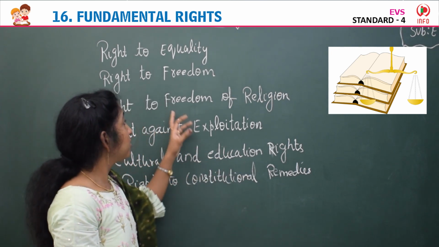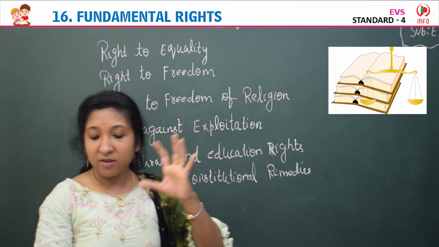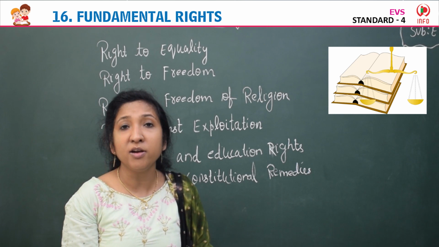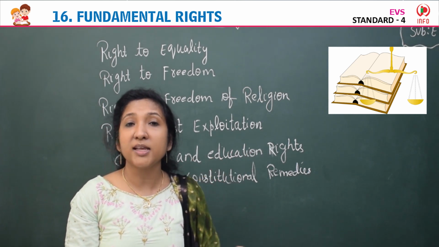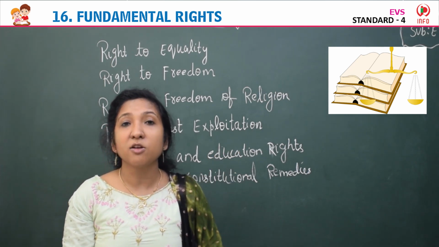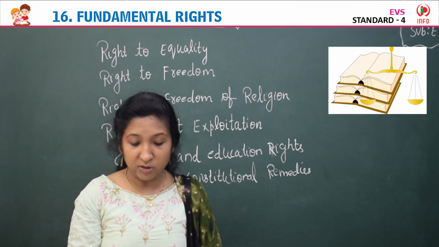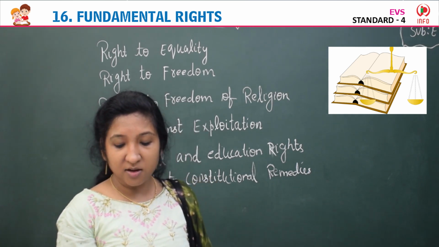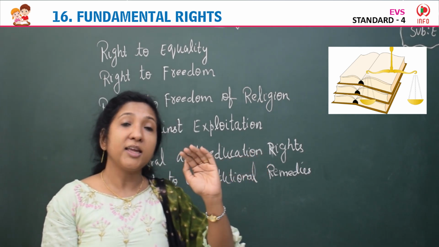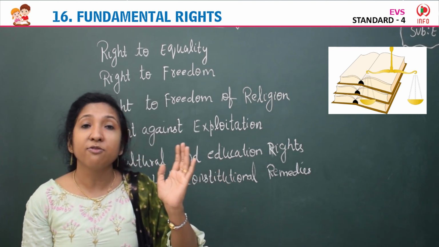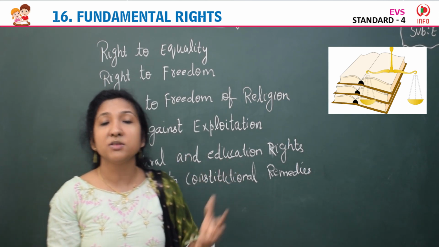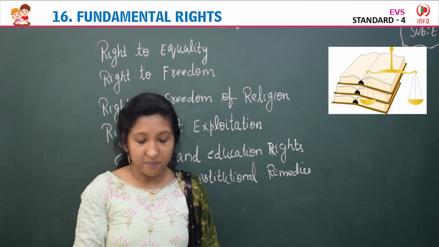Next, right to freedom of religion. Yes, you can see that symbol, the right to freedom of religion. All the religious symbols they have shown. Yes, all have the right to choose a religion, to follow their own religion. No one will question that, they can practice their own religion, they can conduct religious affairs, etc. Right against exploitation. There you can see the children picture image here. That's right against exploitation, mainly for children under 14 years of age. No one has the right to exploit them. No one has the right to force them, compel them to do risky work.